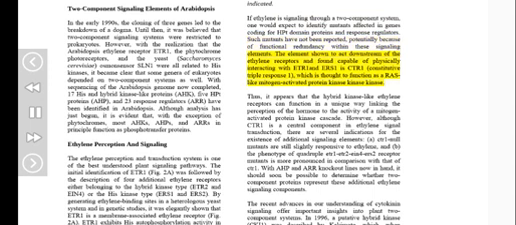The element shown downstream of the ethylene receptors and found capable of physically interacting with ETR1 and ERS1 is CTR1, constitutive triple response 1, which is thought to function as a RAF-like mitogen-activated protein kinase. Thus, it appears that the hybrid kinase-like ethylene receptors can function in a unique way, linking the perception of the hormone to the activity of a mitogen-activated protein kinase cascade.